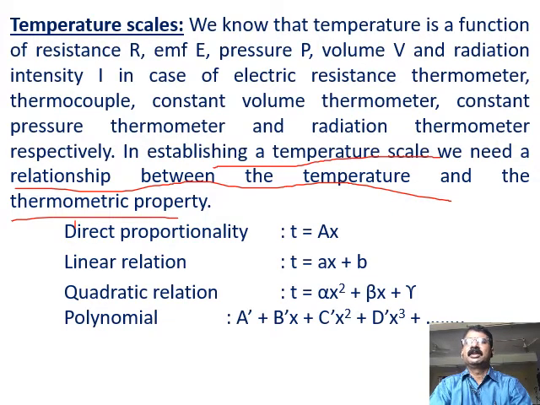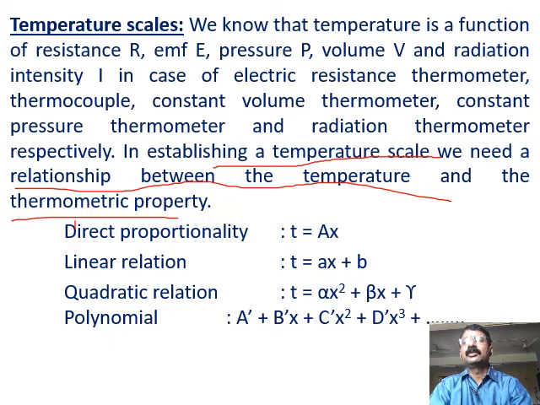So temperature T = Ax, where A is a constant of proportionality and X is a thermometric property. So temperature T is directly proportional to thermometric property X, and when equated it becomes the constant of proportionality into X. Then linear relationship: T = Ax + B, where A and B are the constants to be determined for that temperature scale.